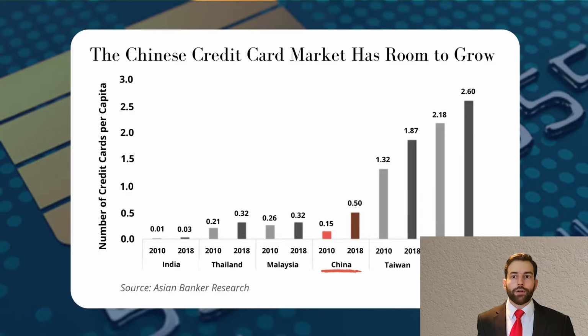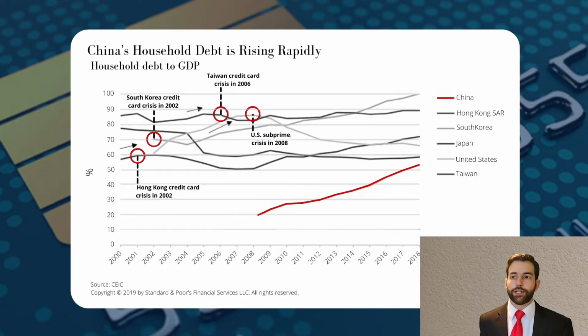Yet, the penetration of credit cards in the Chinese market is low, especially when compared to its neighbors, as you can see on this chart with Hong Kong and Taiwan versus China. This means there's still plenty of room to grow. But with rapid growth comes risk. In this chart, we have highlighted recent periods in US, South Korean, and Hong Kong history where rapid expansion in household debt has preceded deep economic recession. There's little reason to assume the Chinese market will be any different.